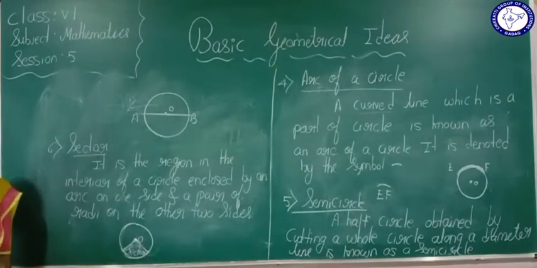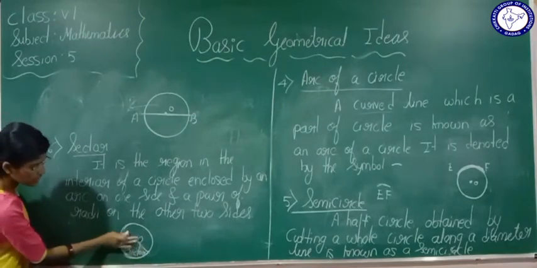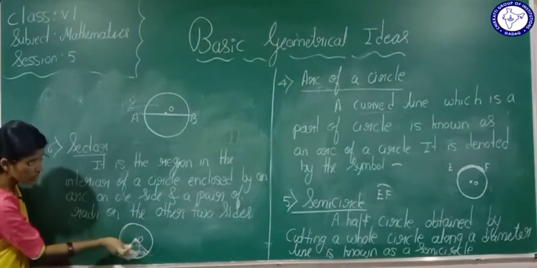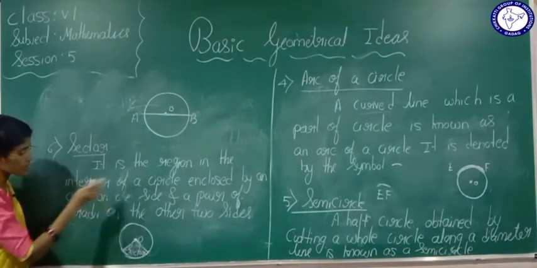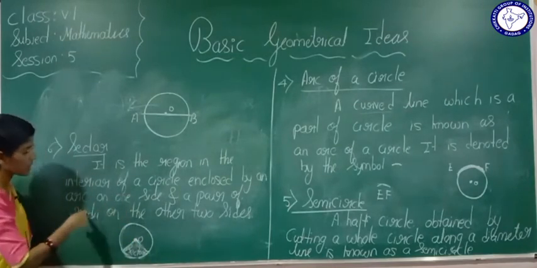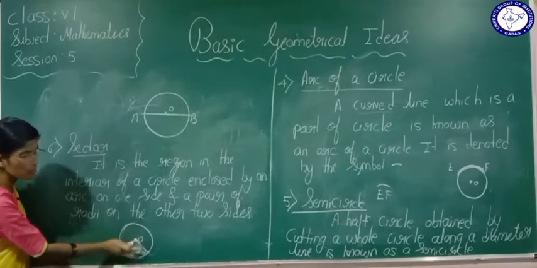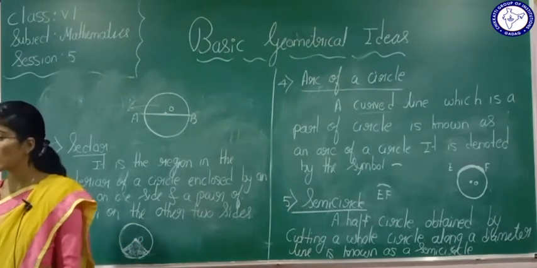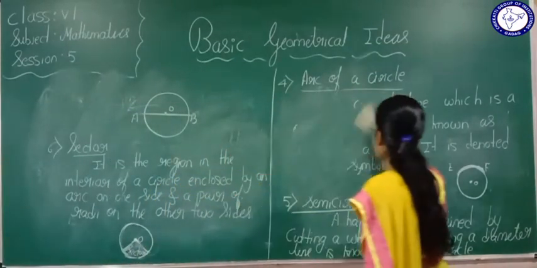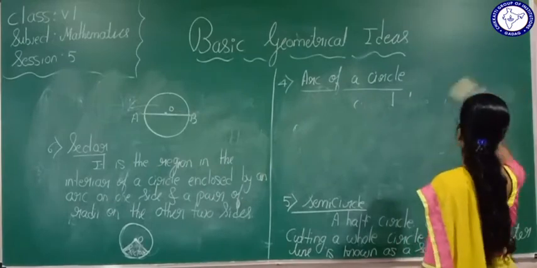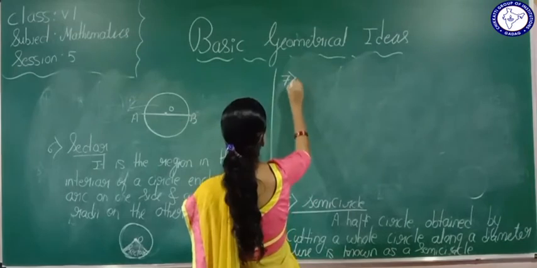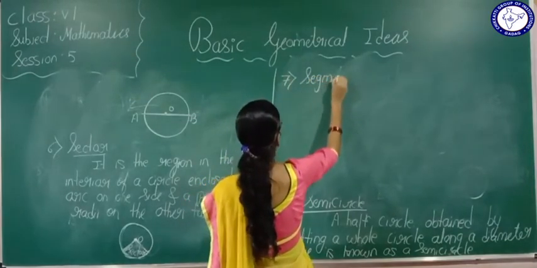Is it understood? What is the sector here? It is the region. It is the portion in the interior of a circle. It is the portion inside the circle. Who enclosed it? Enclosed by an arc on one side and a pair of radii on the other two sides. So this portion we are going to call a sector of a circle. Now we see one more definition, that is segment. The seventh definition is segment.